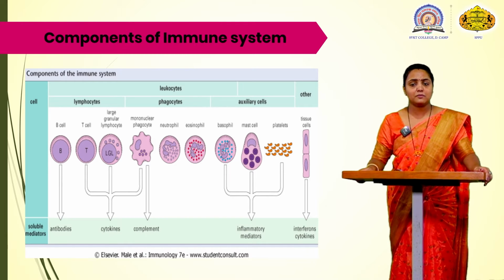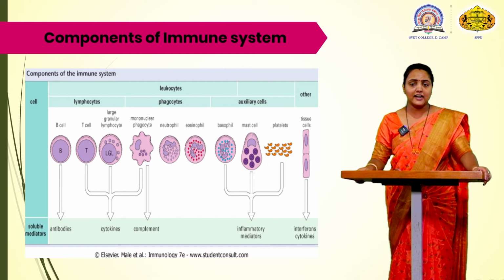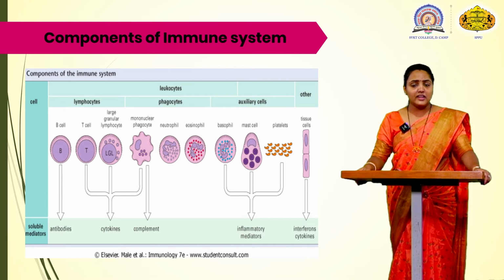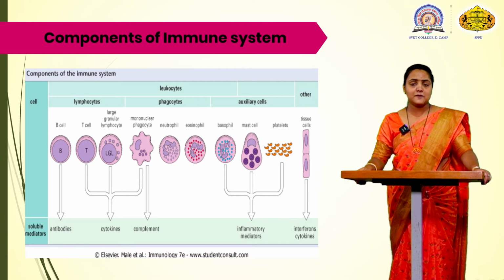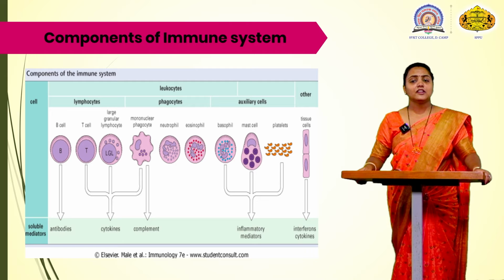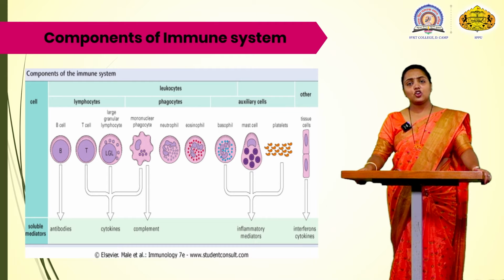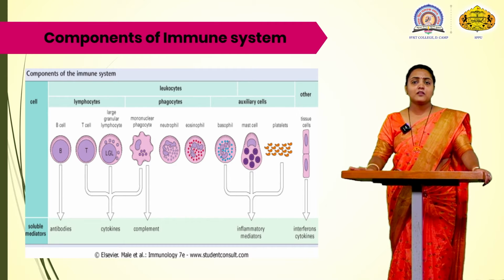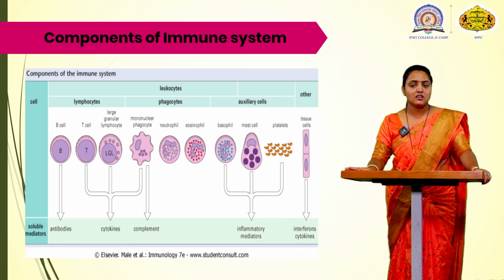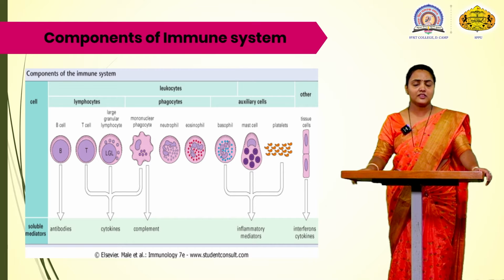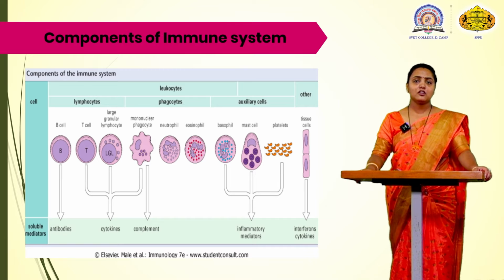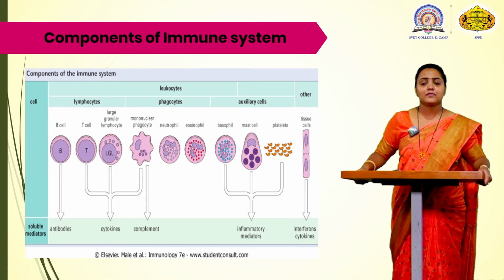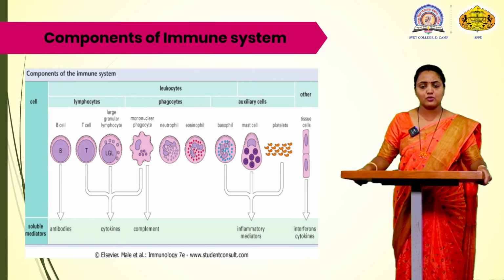The basophil, the mast cell and the platelets help as inflammatory mediators. When inflammation takes place, these cells take part and cure the inflammation where the pathogen has infected the cell. Various other tissues are also part of the immune system, which takes part in the interferon of cytokines.